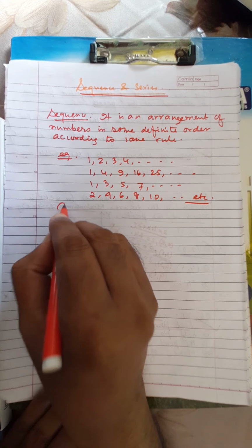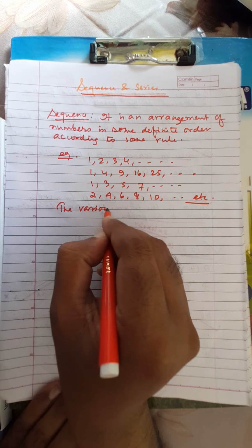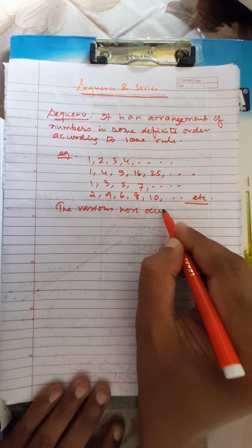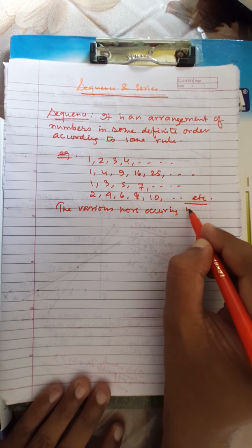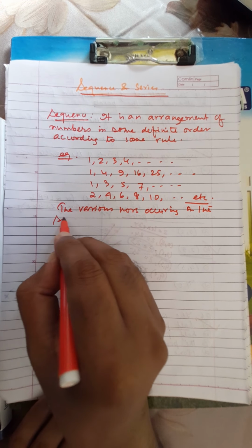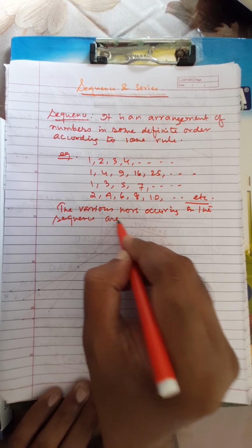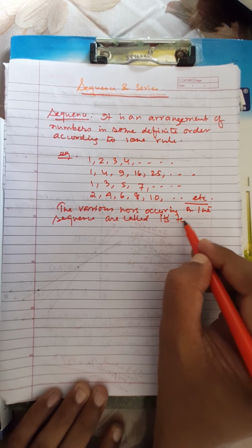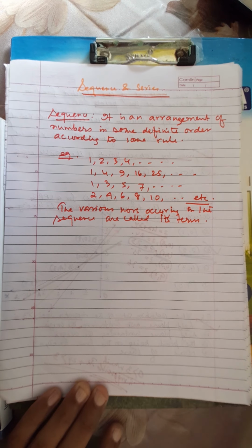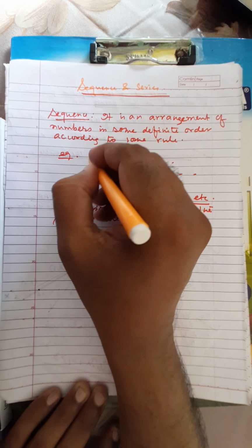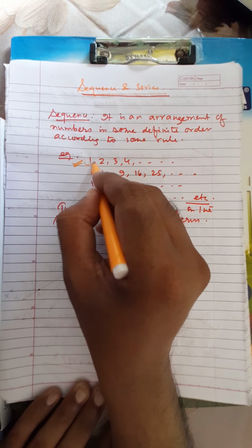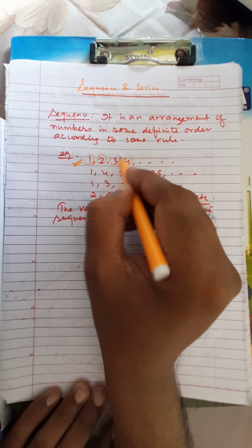The various numbers occurring in the sequence are called its terms. That means, if we take the first example sequence, 1 is its term, 2 is its term, 3 is its term, 4 is its term.